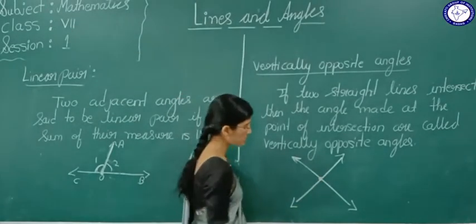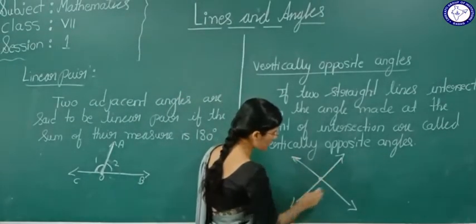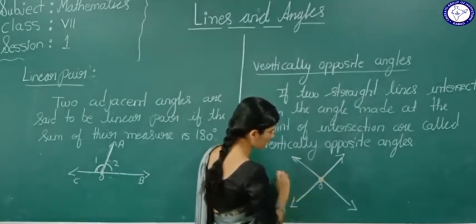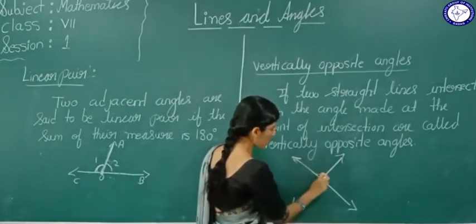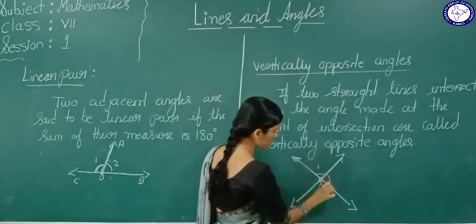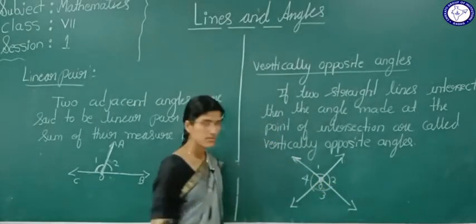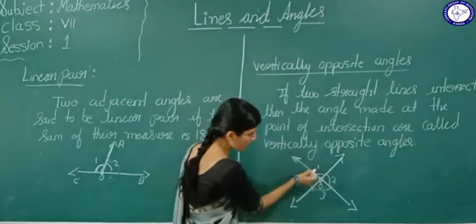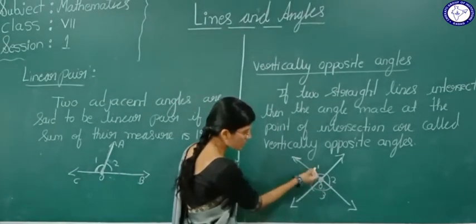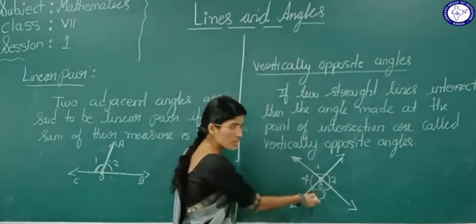Now see students, here the two lines are intersecting at point O, okay? Then how many angles are going to form here? I told you before, only 4 angles are going to form here. Here angle 1 and angle 3 are vertically opposite angles.